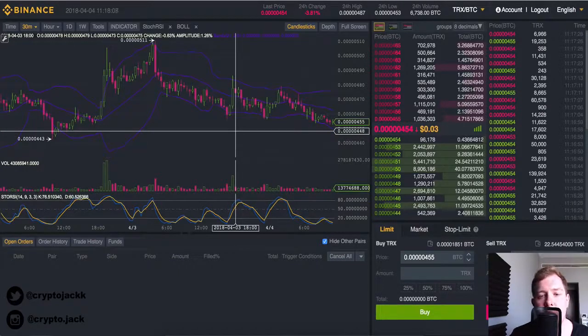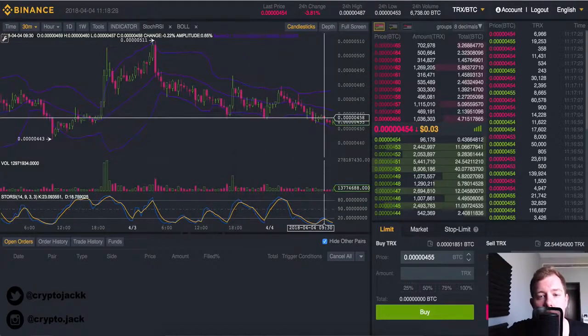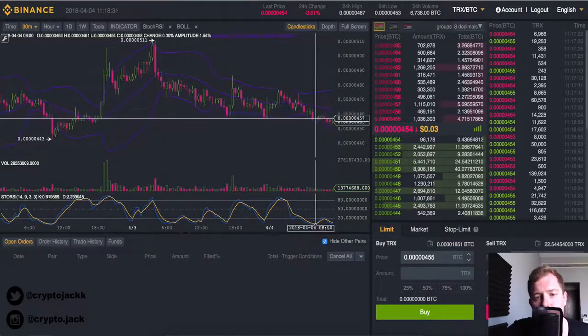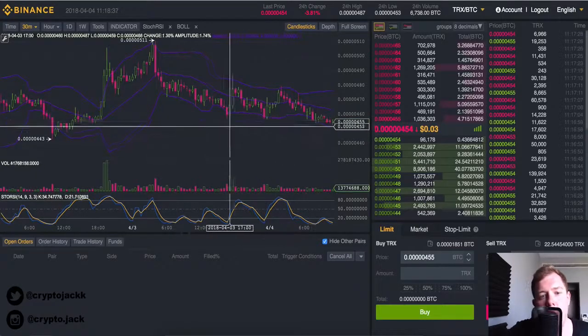The middle Bollinger Band is pretty much like a fair price for the coin or the token that you're looking at. That's what I view it as. The middle is pretty much a fair price. So if I sell a little bit above that, take my profits, I'm pretty much happy. So where and how can we see what's going to happen next? Well, it is a market, so you can't always see what is going to happen next. But if we take a look recently, we can see that the candlesticks are hugging the bottom Bollinger Band right now, and you could say, okay, so they touched there and they touched there.